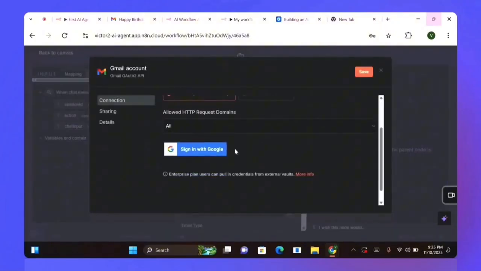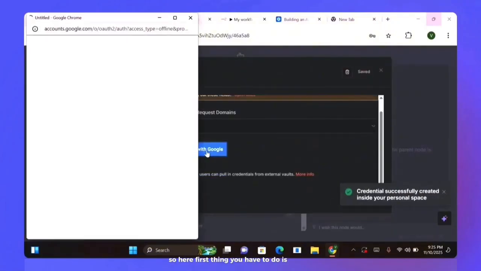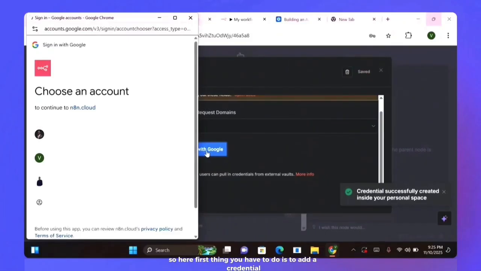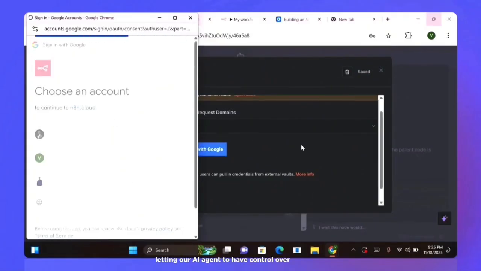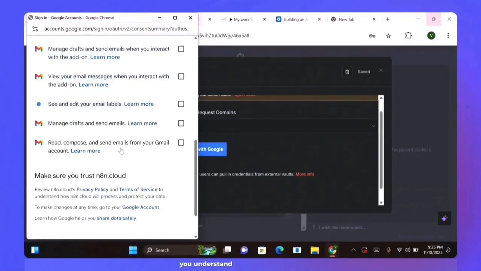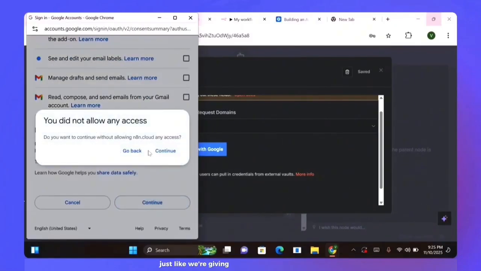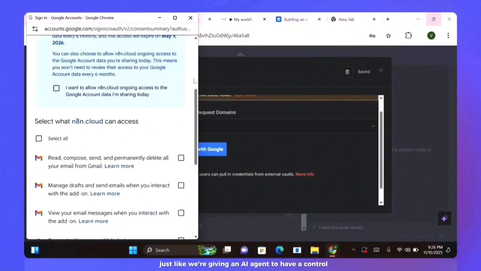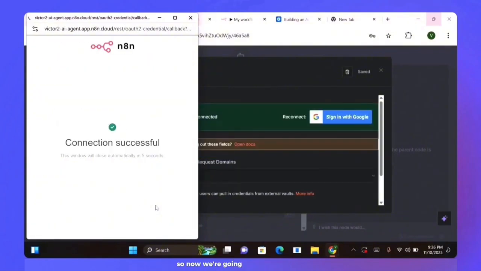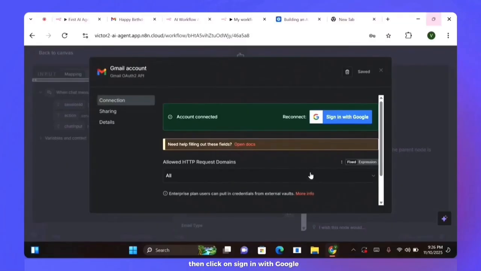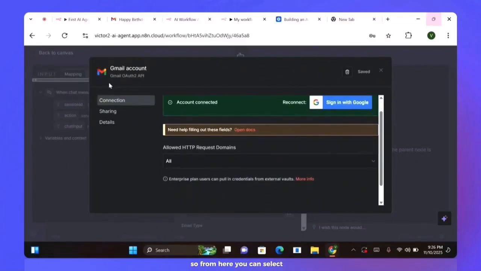We're going to make some configuration on this Gmail node. The first thing you have to do is add a credential. This credential is like letting our AI agent have control over a particular tool. You understand? It's like giving an AI agent the control to do a particular task for us without us doing anything. So now we're going to add a credential. It is quite straightforward. Click on sign in with Google, and from here you can select any.